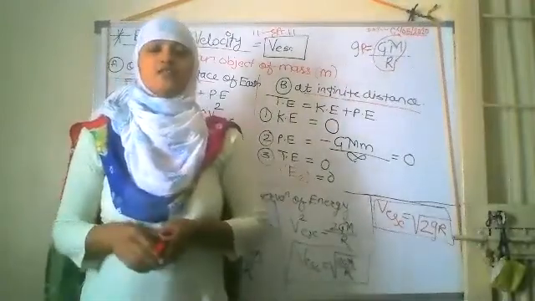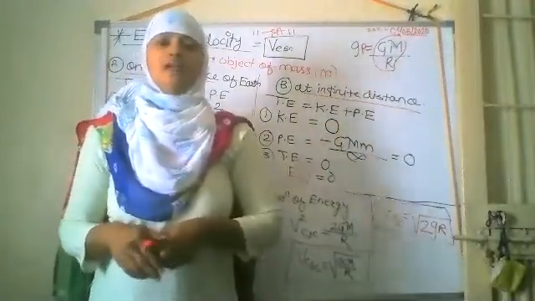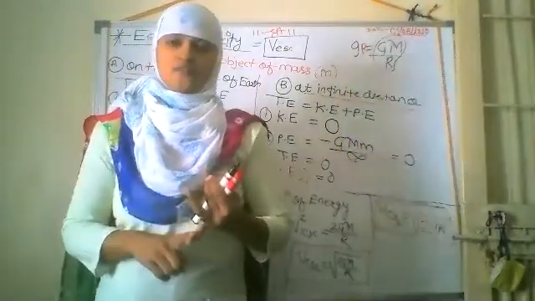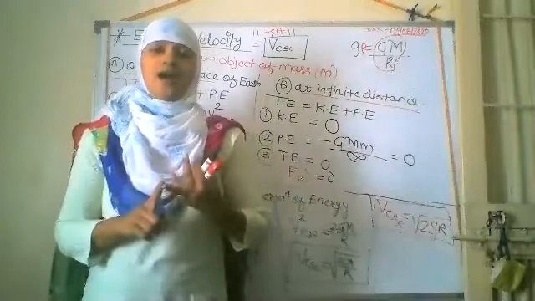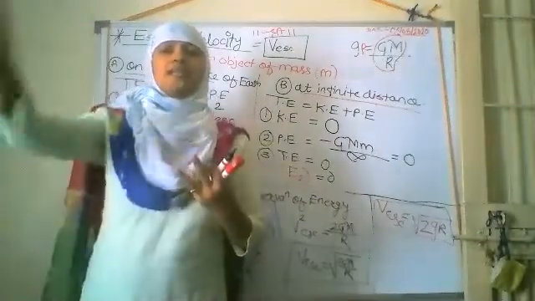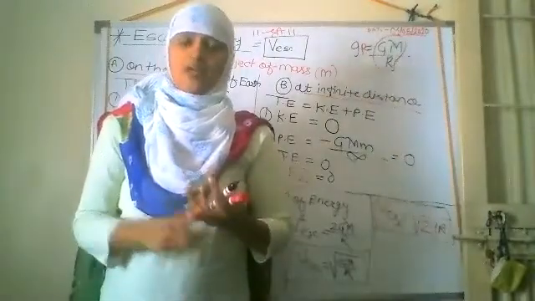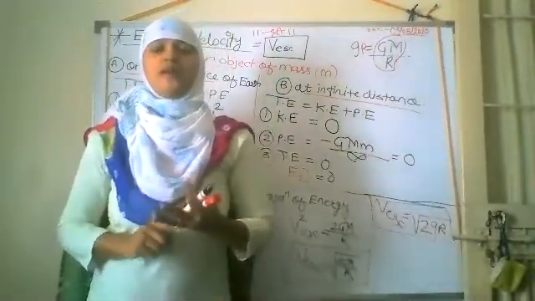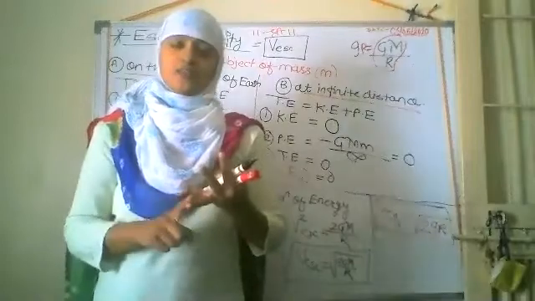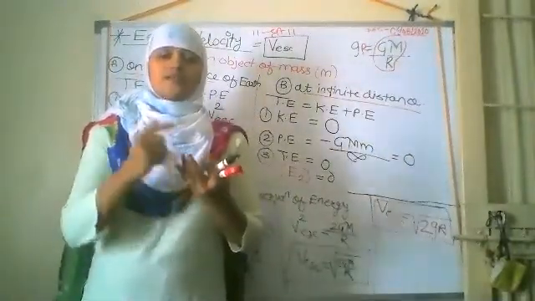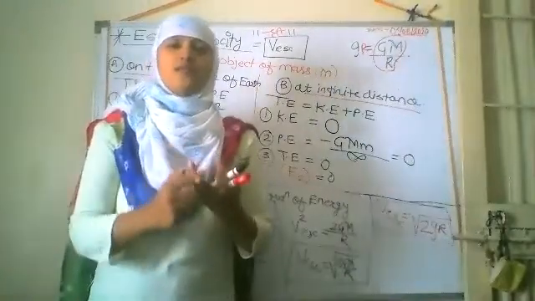Then the factors which affect the value of small g. The first factor we have seen is the surface of the earth. Second, as the height goes on increasing, the value of g goes on decreasing. And third, according to the depth. With depth, the mass also varies and decreases, the radius or distance also goes on decreasing. So the two decreasing factors also decrease the value of g.